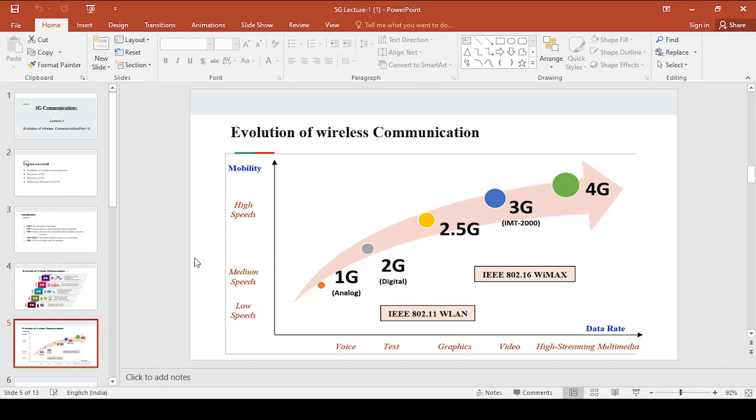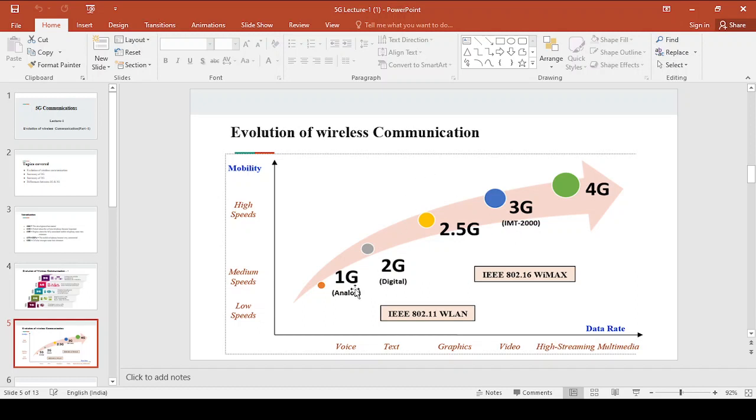Here, this is a graph between mobility and data rate. If you observe this figure, the highest data rate is observed for 4G. Similarly, the highest mobility is observed for 4G. As you go from 1G to 4G, or beyond the fourth generation, the data rate keeps on increasing, and similarly the mobility keeps on increasing.